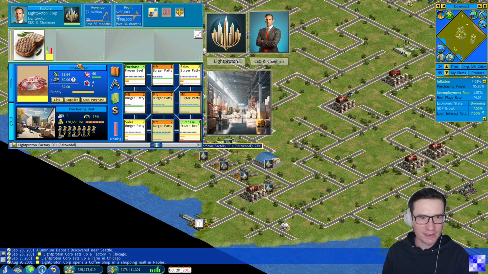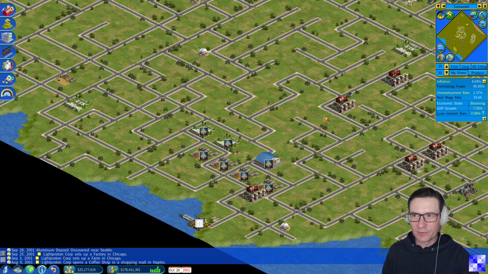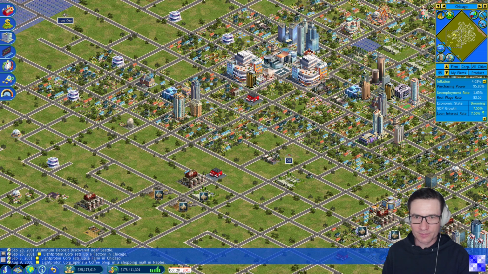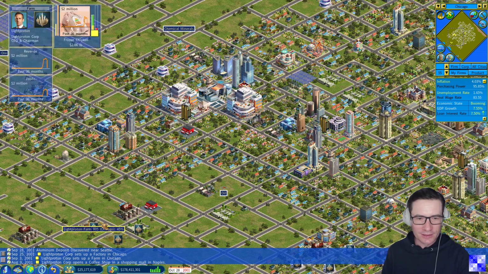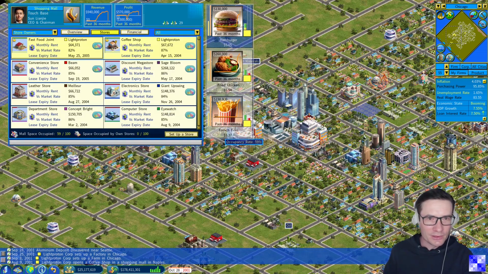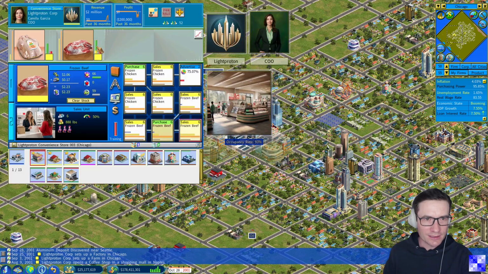What about burger patty? There we already set up a second store. I think it does not make sense. So we leave it for now. Instead, we will go to the convenience store and check the situation here. A lot of frozen chicken being asked for, more than we can supply. The same for frozen beef. So this is a business opportunity.